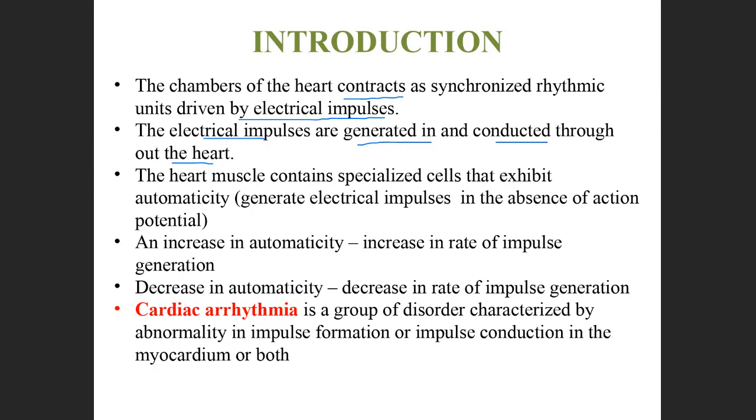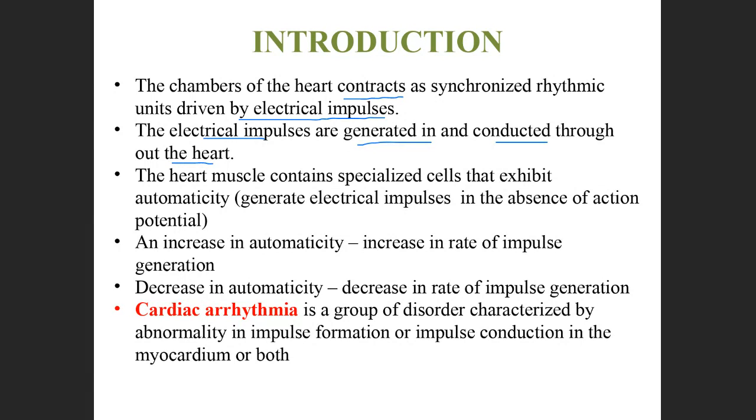So it has its own specialized cells which automatically generate the impulses by itself, and these impulses are generated and also transferred to the complete muscle of the heart, thereby leading to the contraction of the heart.